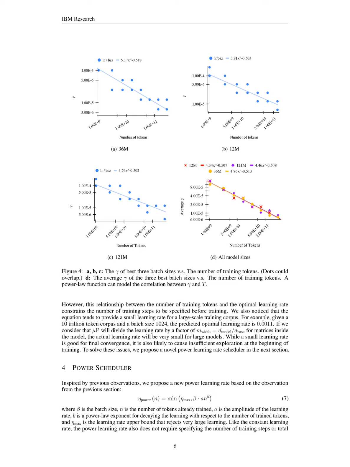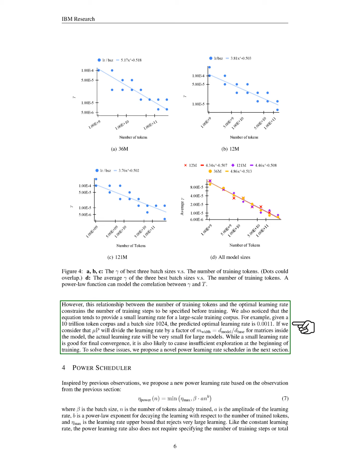Section Summary. In this section, we investigate the optimal learning rate for a small proxy model using the WSD scheduler, finding that it varies with the number of training tokens and batch size, leading us to propose two hypotheses about its proportionality and power law correlation with these variables. Our results suggest a predictive relationship between the optimal learning rate, batch size, and training tokens, which we aim to address further with a novel power learning rate scheduler.